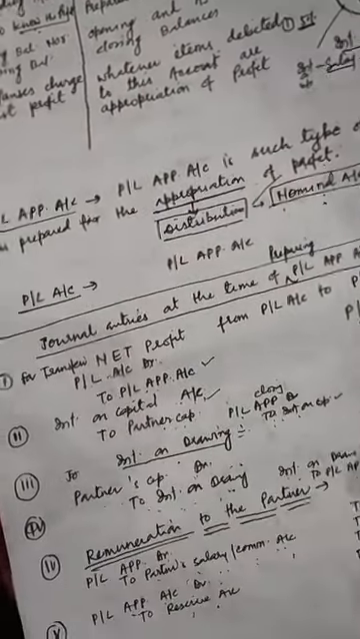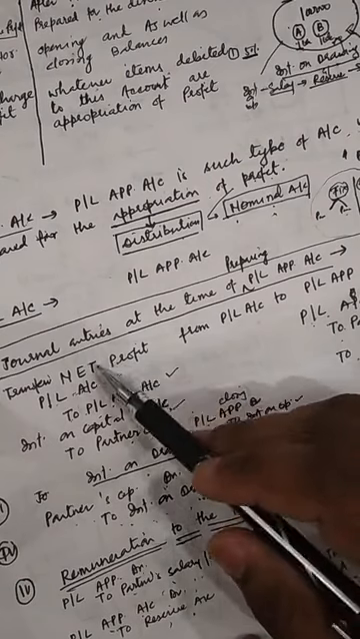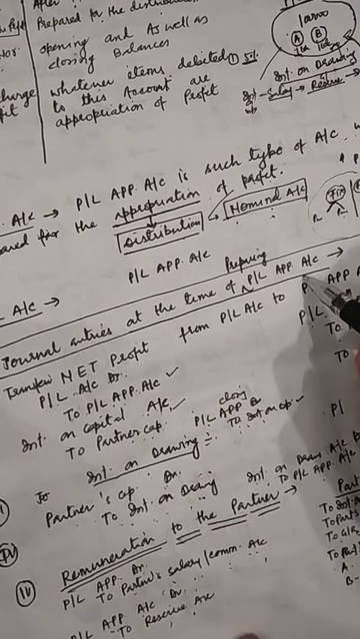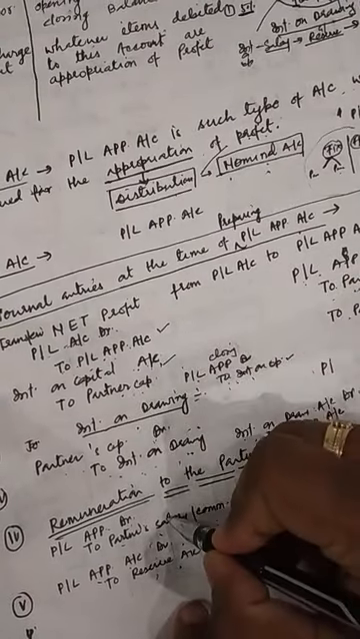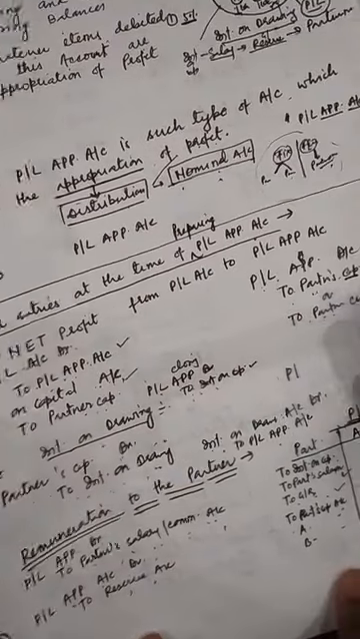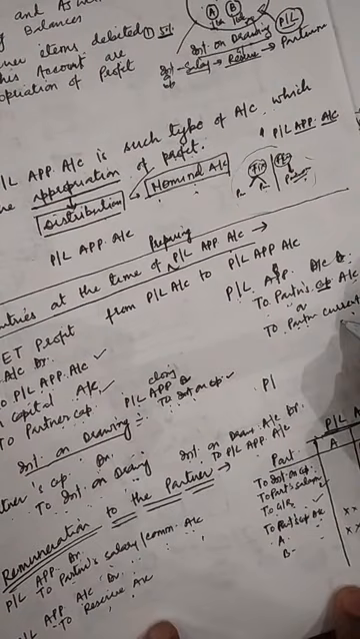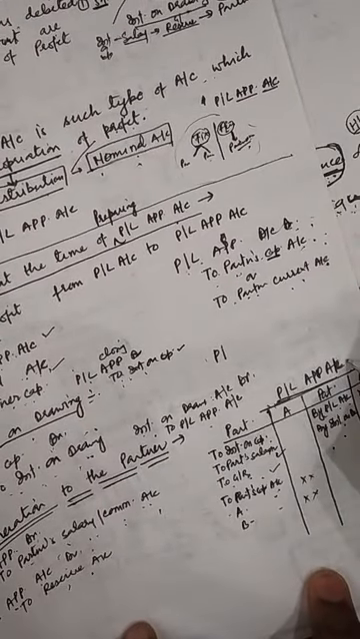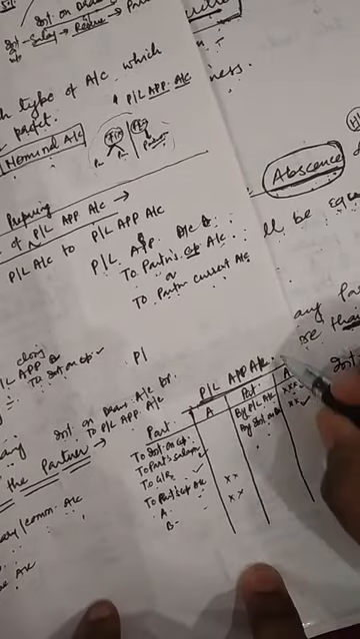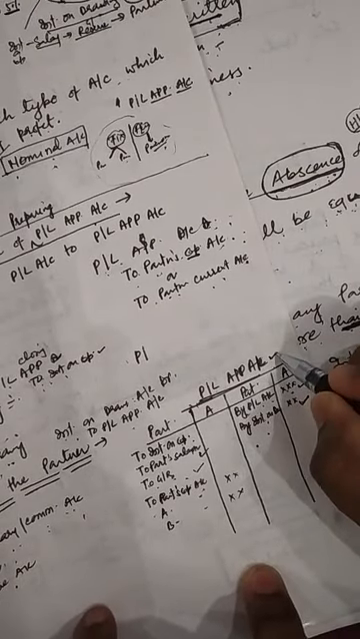Okay, and next, the journal entries for preparing the PL appropriation account. All these general entries will be considered under the PL appropriation account in partnership accounting. And after these general entries we will prepare the PL appropriation account. So in this way we can easily prepare the PL appropriation account.